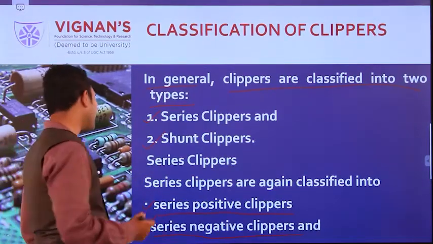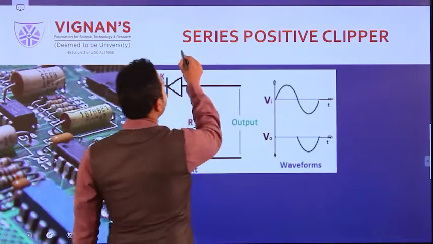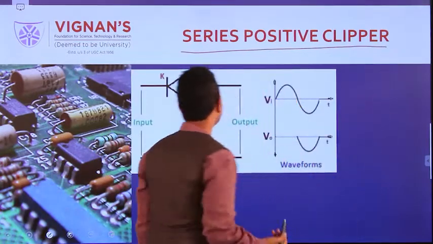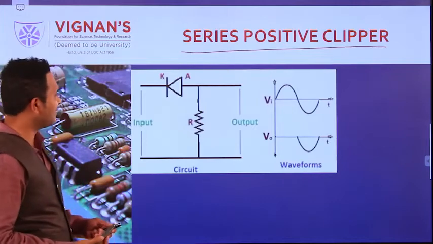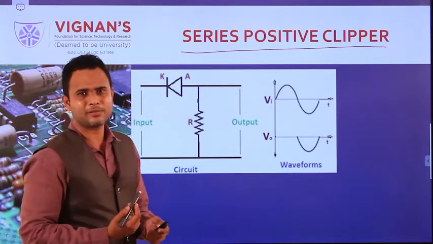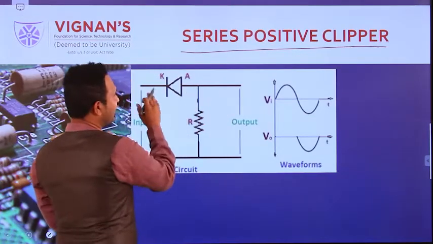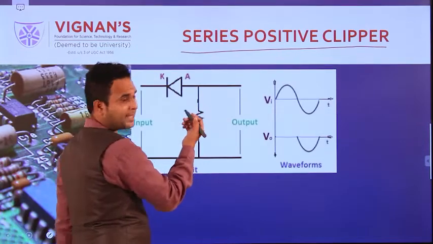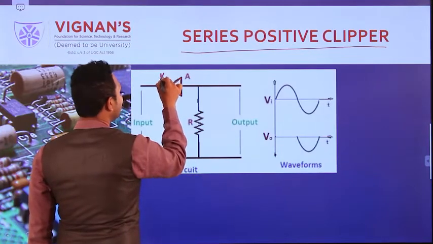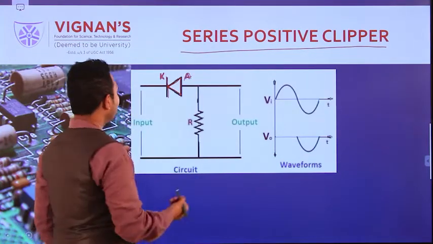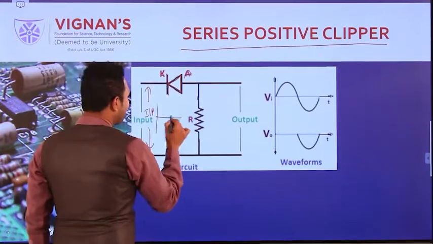The first type of clipper is the series positive clipper. How does it act as a series positive clipper? You can see this in previous classes also. For a rectifier, the anode is the input side and the cathode is the output side. But here we connect the diode in the reverse direction. So this one is the cathode and this one is the anode. To the cathode we connect the required input signal.